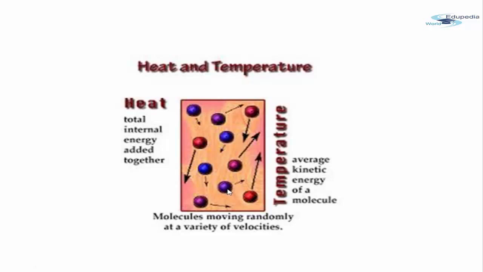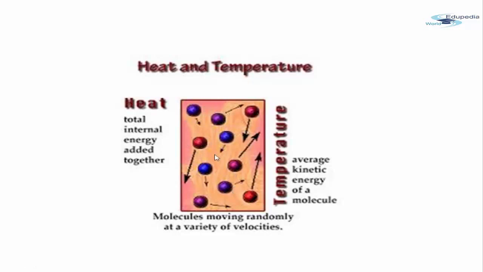There's a lot of vibration and they are rotating very fast. There are others which are rotating very, very slow. So if we add the energies of all these molecules, then this becomes the total internal energy of the entire object. However, temperature is just the average energy of these molecules, right?